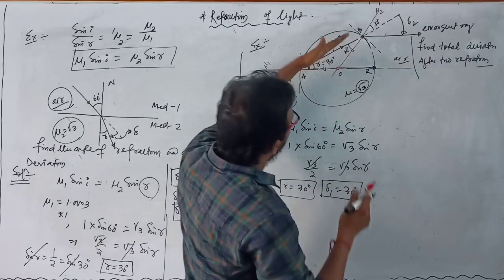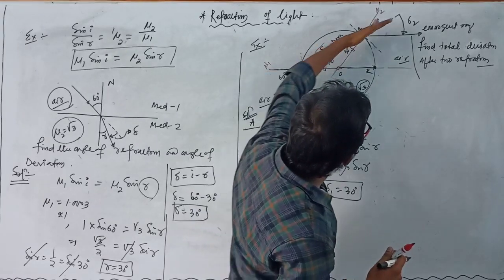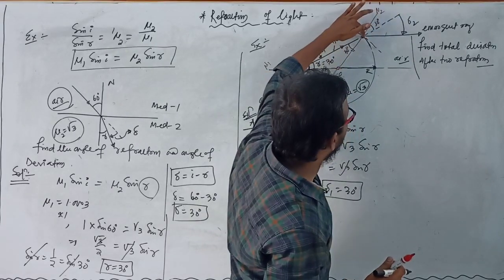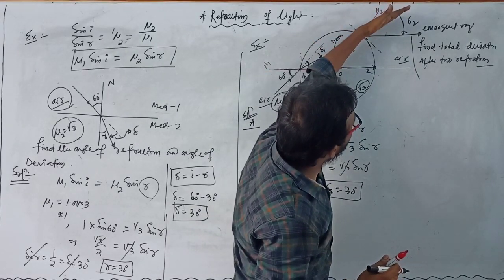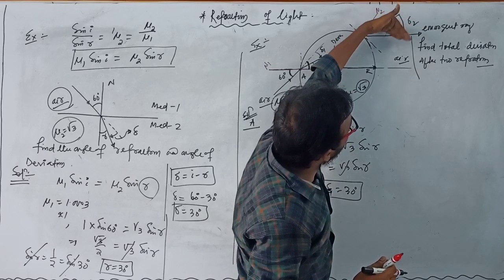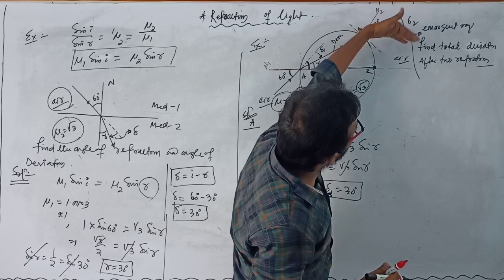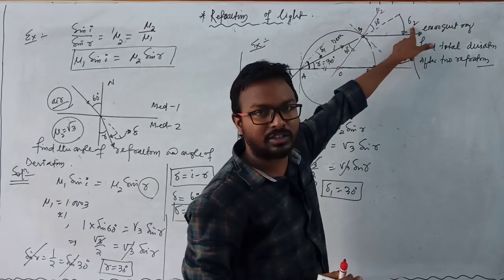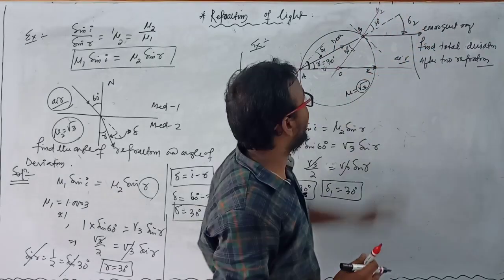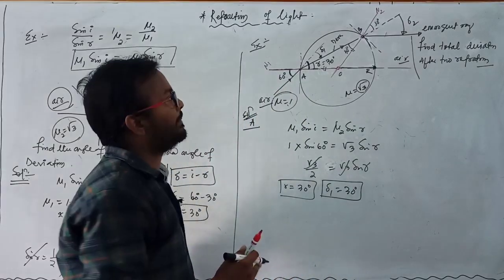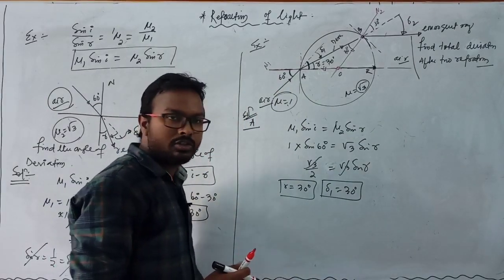Why? Because this is the actual incident ray at this interface, then it changes its direction and bends away from the normal, which is equal to delta 2. Now we have to find the value of delta 2.